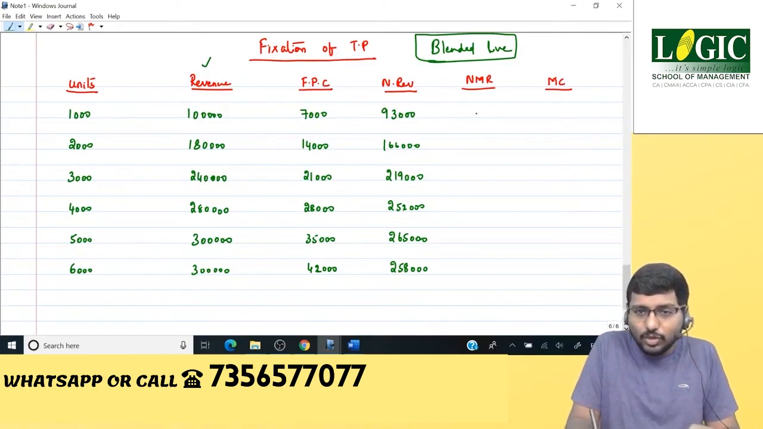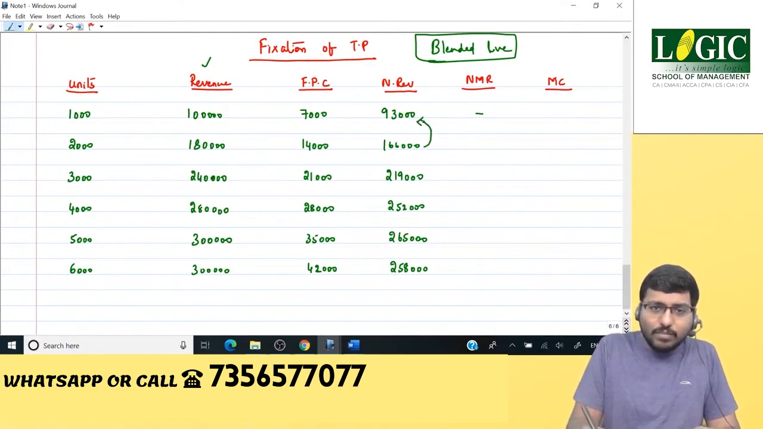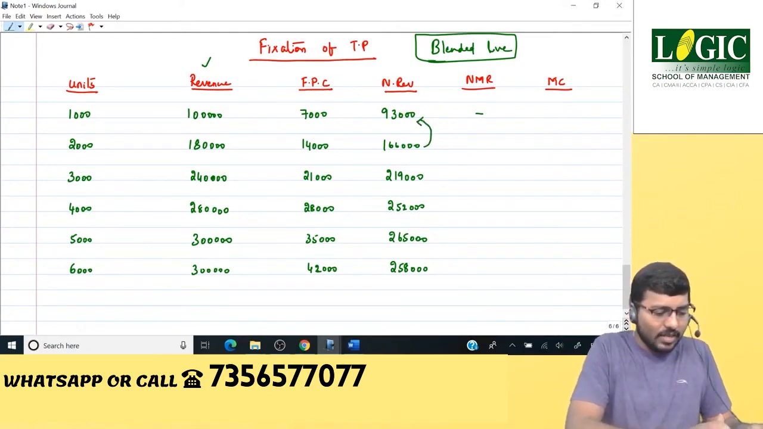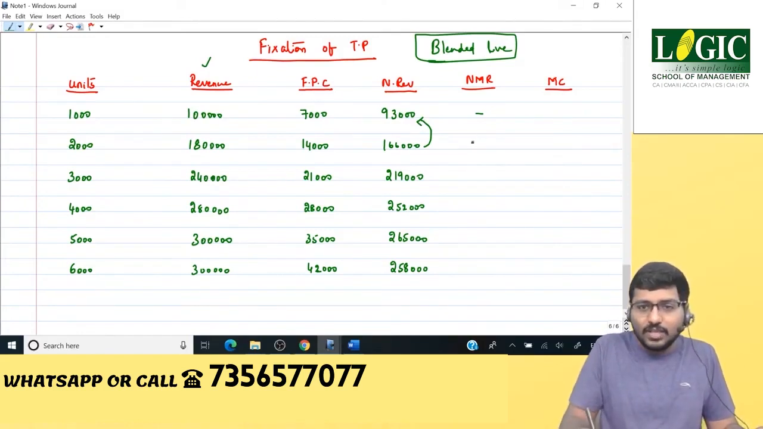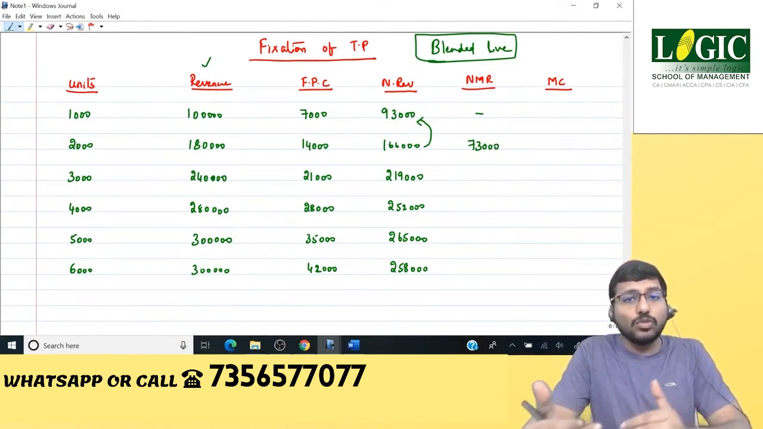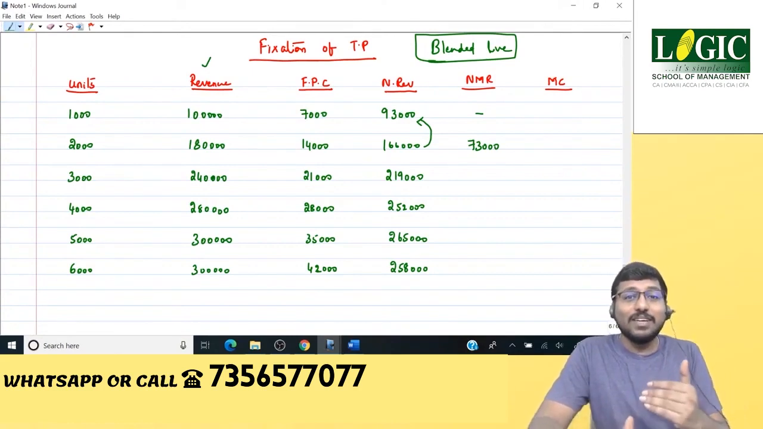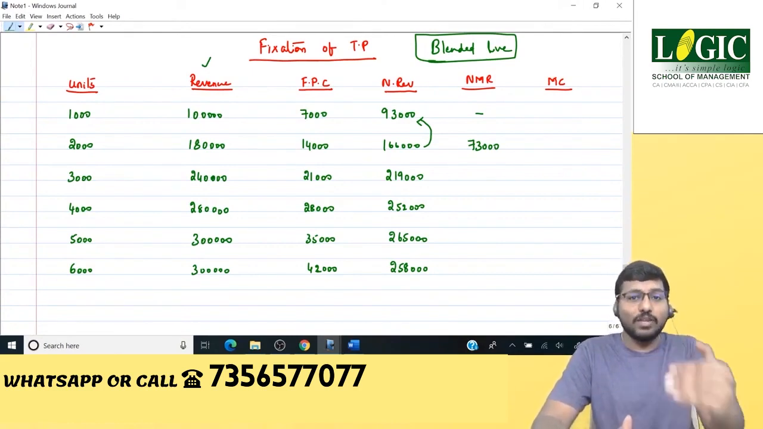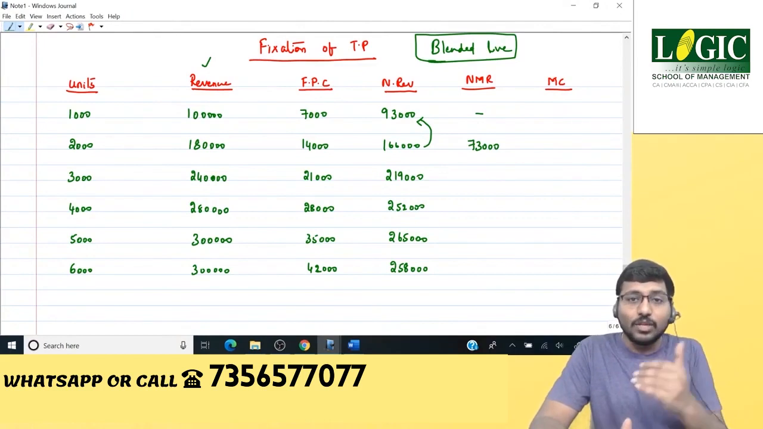So the first column it's going to be nil because before 93,000 we don't have anything. Now see here. 1,66,000 minus 93,000. How much you get? 73,000. What is this 73,000? If you move from 1000 unit sales to 2000 unit sales, you will get 73,000 more net revenue. You will get 73,000 extra. That is the logic. Okay.